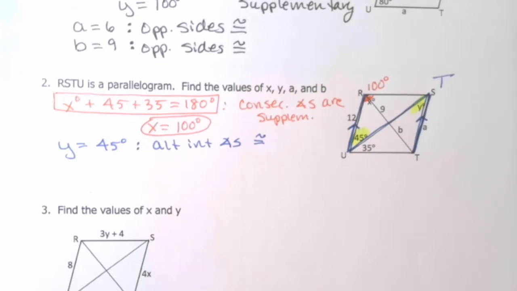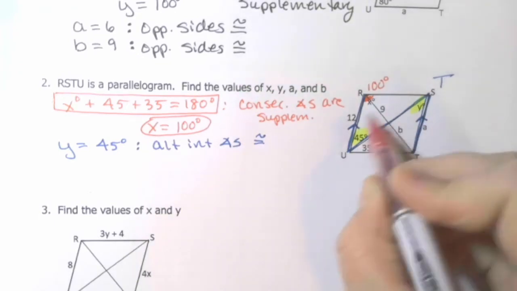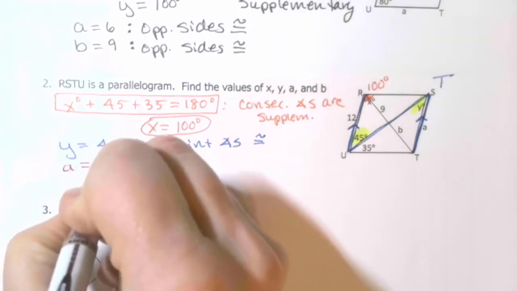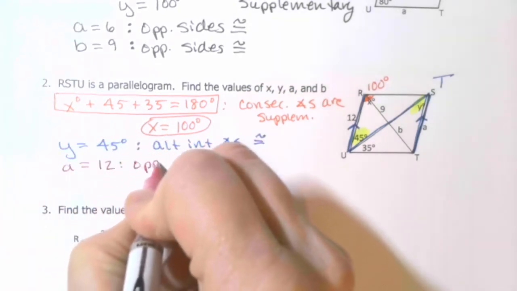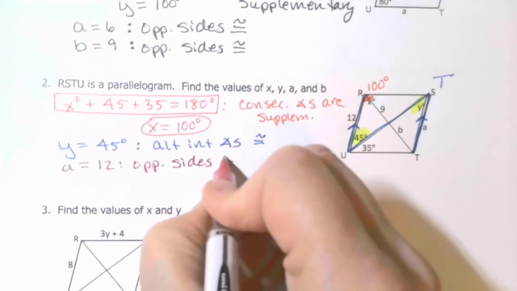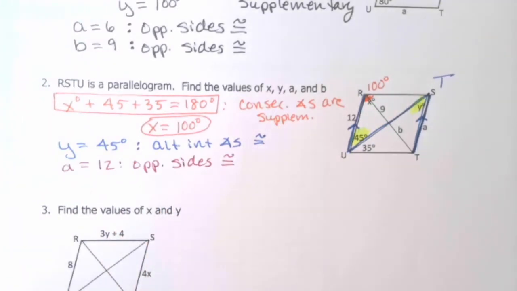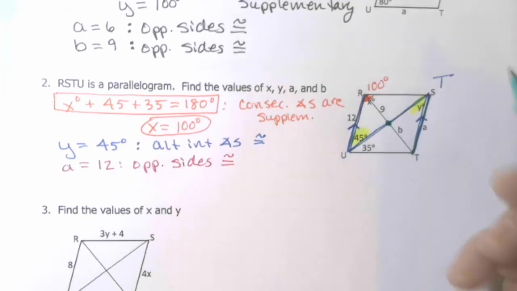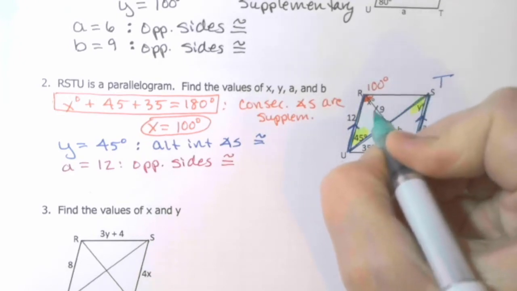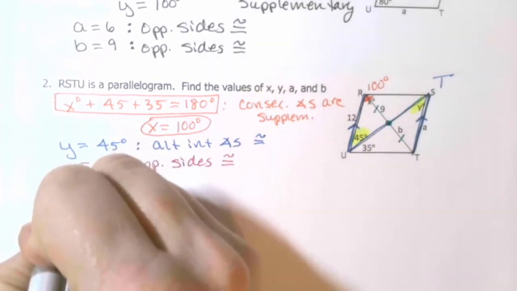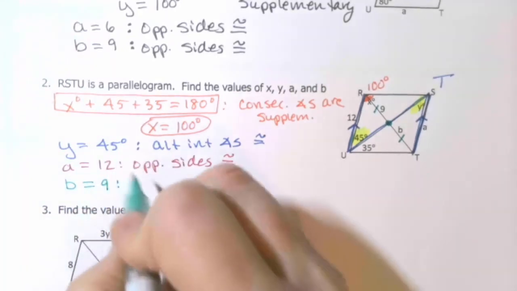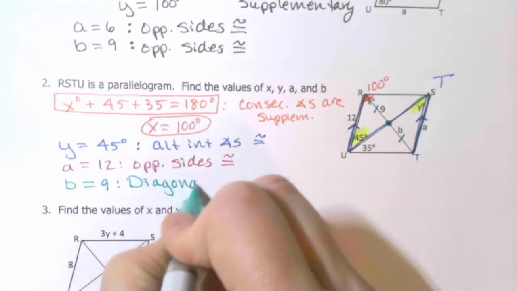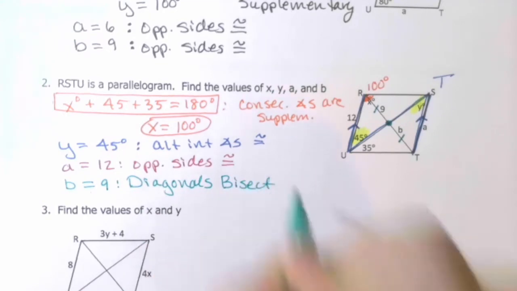Okay, A. Here is A. It's the right side. 12 is the left side. So A equals 12 because opposite sides are congruent. All right, now the last one. B is from T to where the diagonals intersect. We know that the diagonals bisect each other, which means B and 9 have to be the same. So B equals 9, and the reason would be the diagonals bisect.